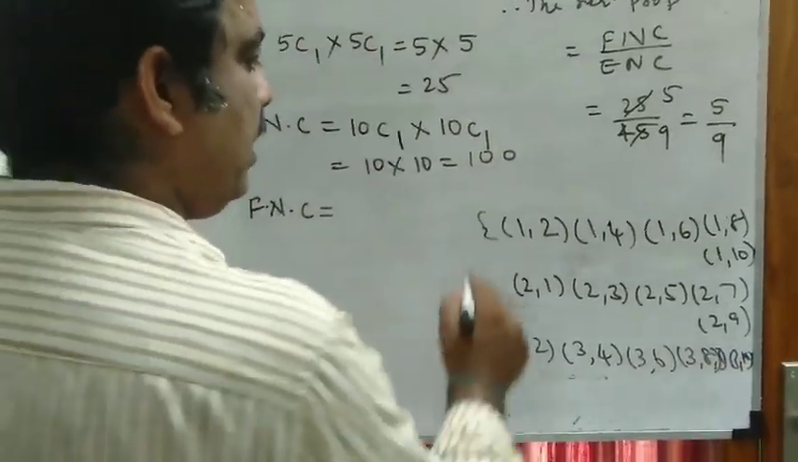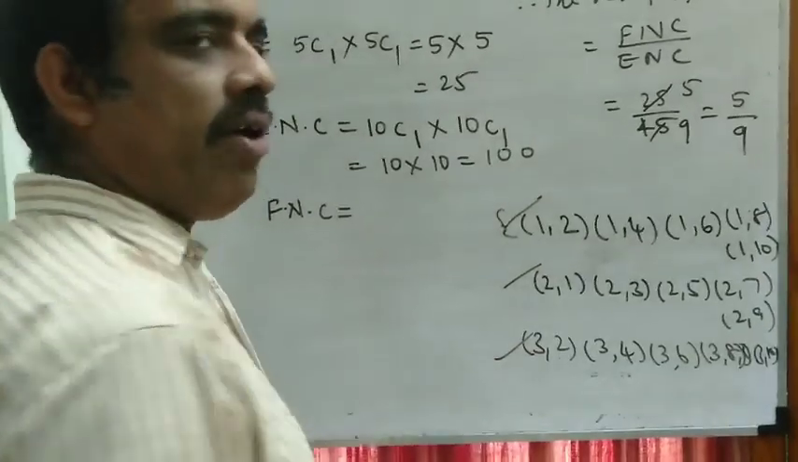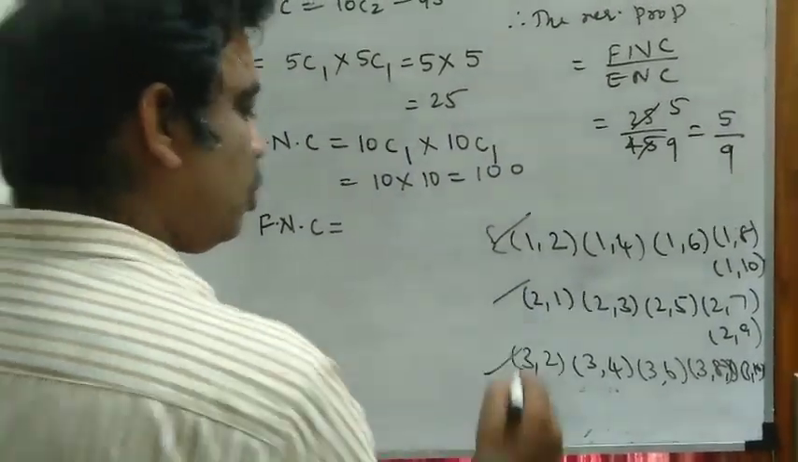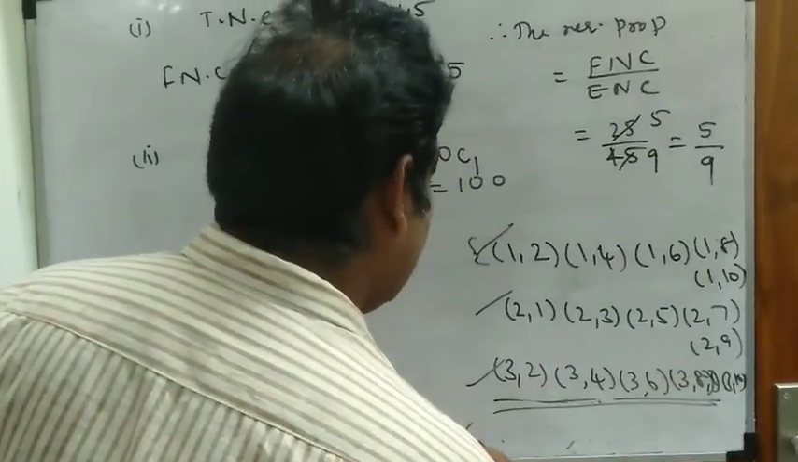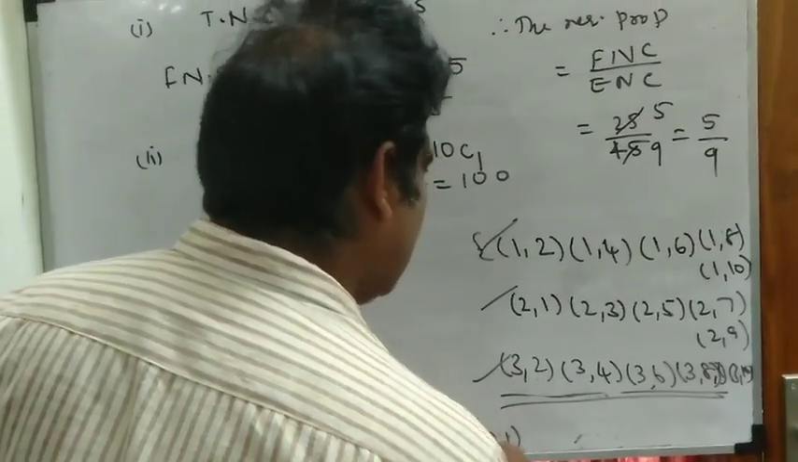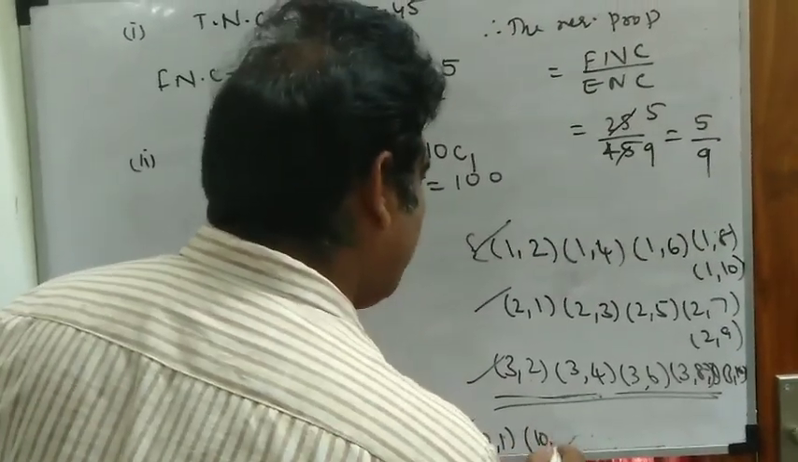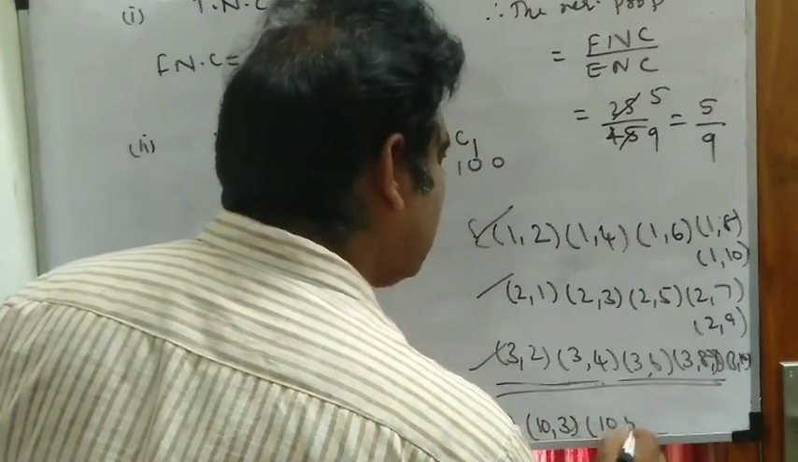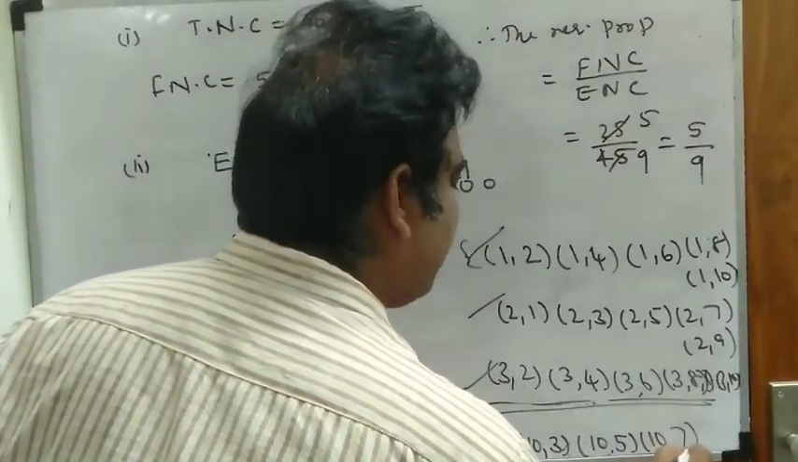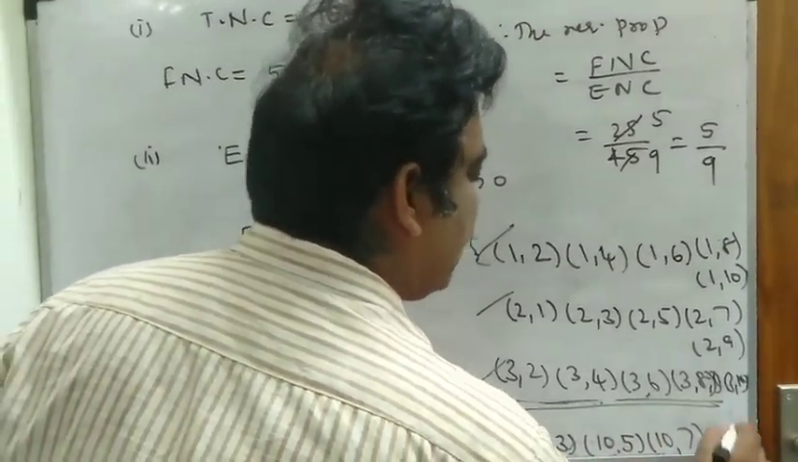The sum is odd. For each case we will get 5 favorable cases. So on. What is the last one? With 10: 10 plus 1 is equal to 11. 10 plus 3, 13. 10 plus 5, 15. 10 plus 7, 17. 10 plus 9, 19.